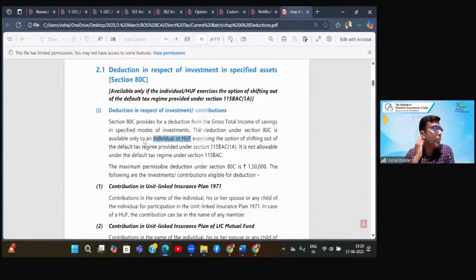By default, only an individual can be an employee and only an individual can contribute to the provident fund. So that deduction will be allowed only to individuals, not HUF. Otherwise, the general rule is individuals and HUFs are eligible for deduction under 80C.